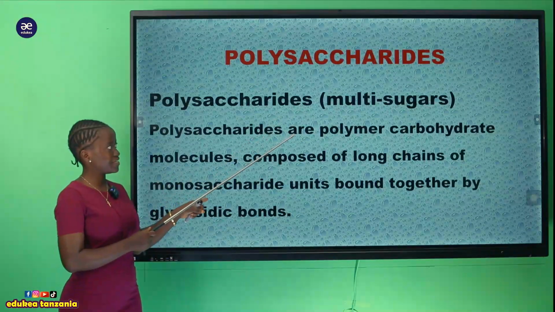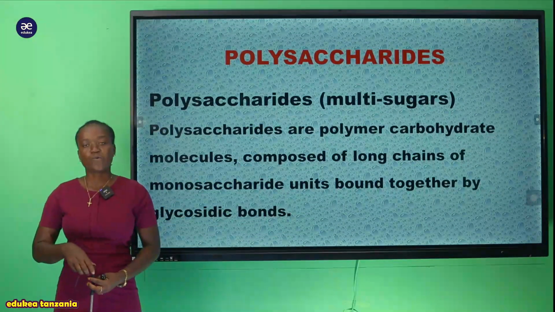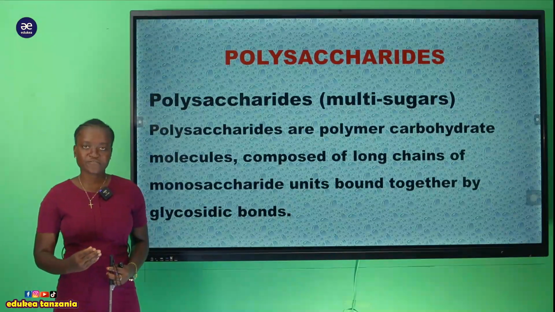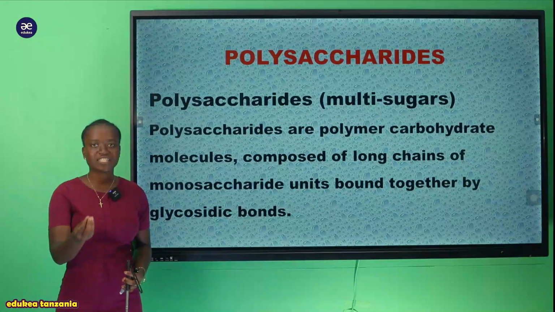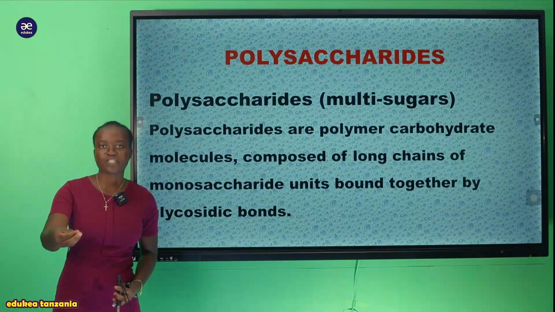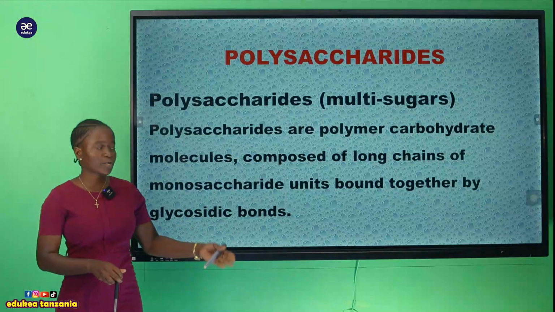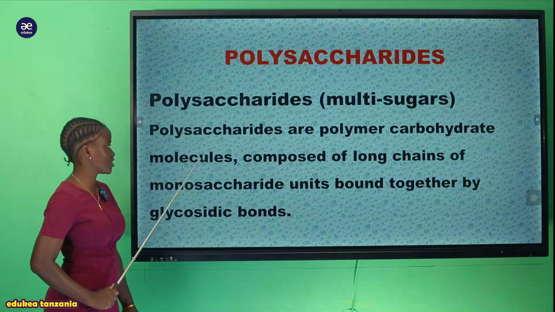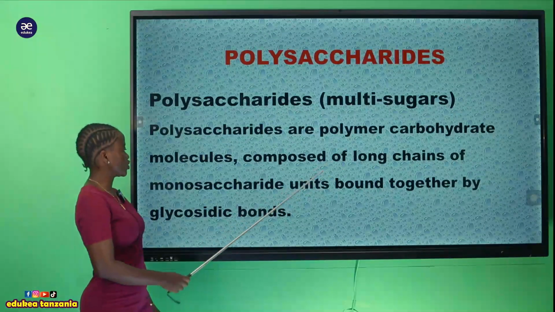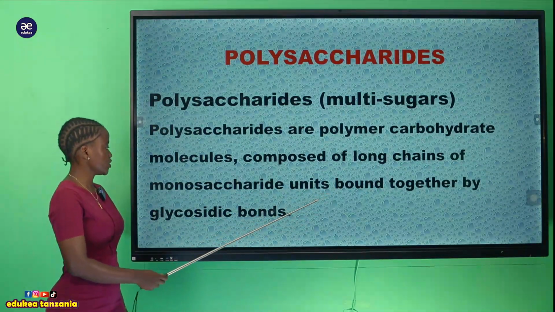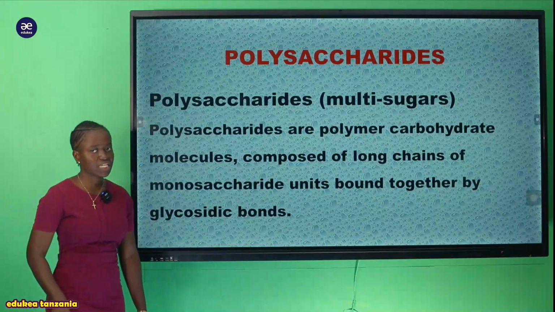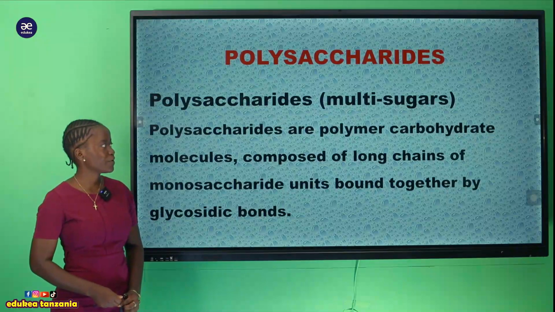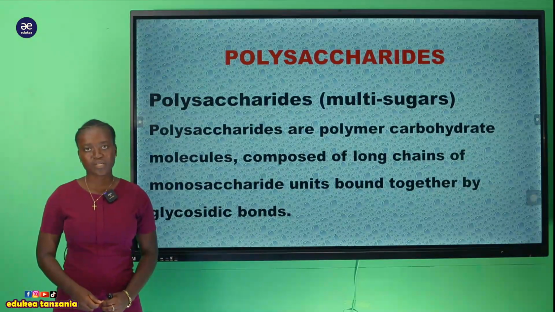And when we say polysaccharide, meaning multi-sugar, meaning it has very many sugars. So how is it formed, or why is it termed as multi-sugar? And how does that multi-sugar make this poly? So we are going to learn. Polysaccharides are polymer carbohydrate molecules composed of long chains of monosaccharide units bound together by glycosidic bonds. So we can say that they are polymers of carbohydrate.